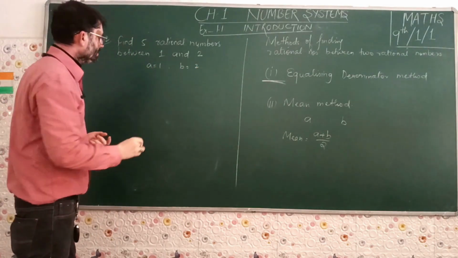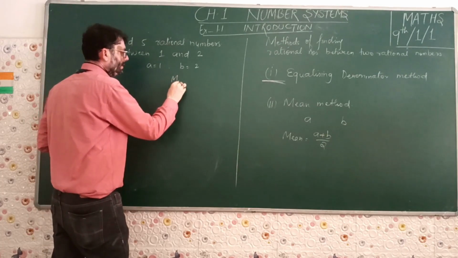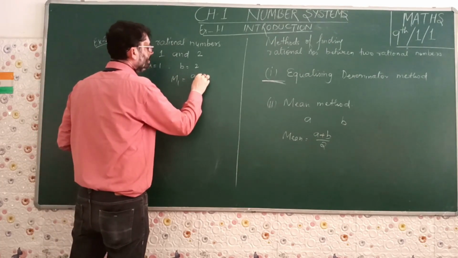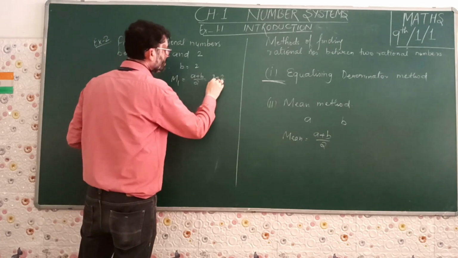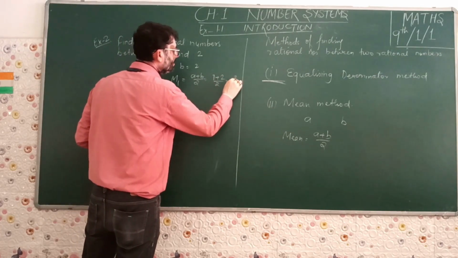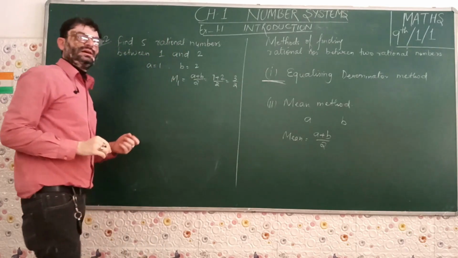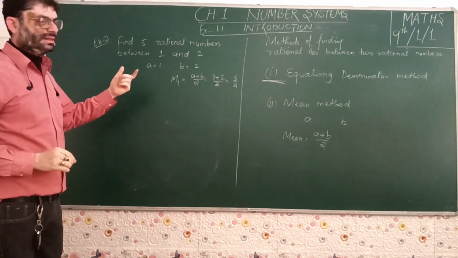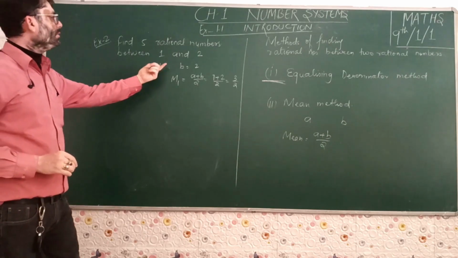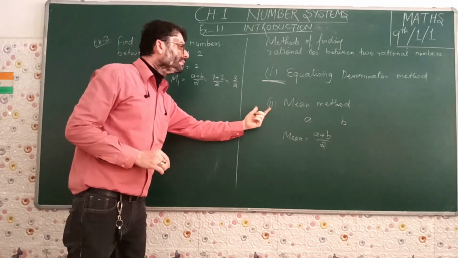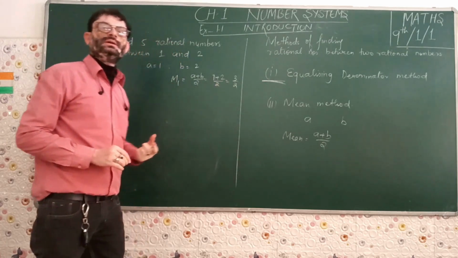So the first number, say M1, is A plus B by 2. So this is 1 plus 2 by 2, and this is 3 by 2. So this is the first rational number that we have got between 1 and 2 using the mean method, using the formula for the mean.